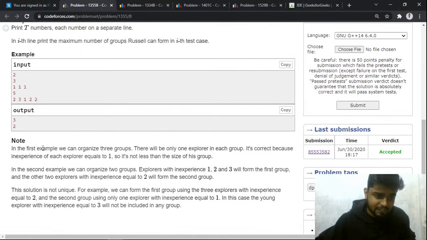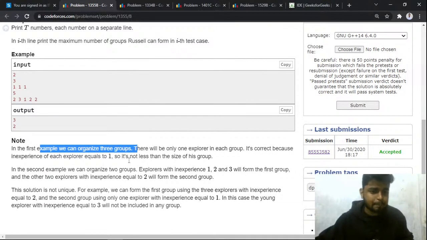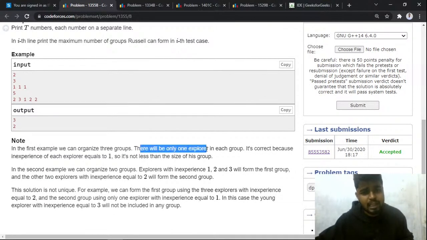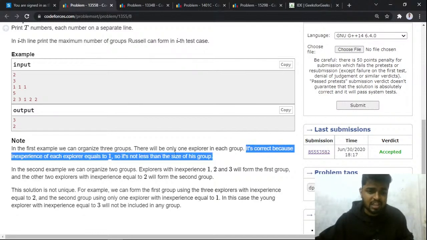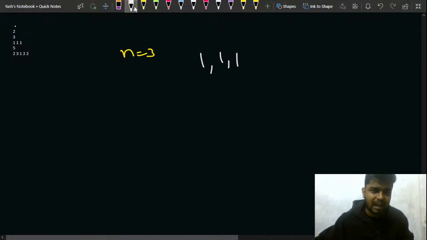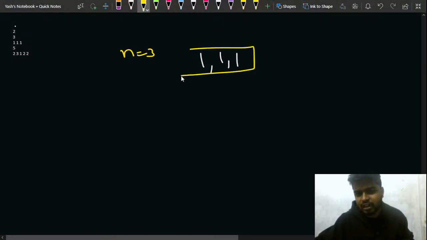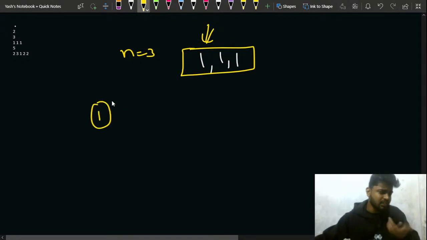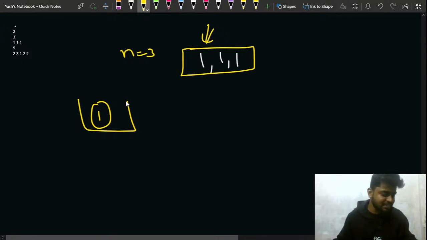It says that in the first example we can organize the groups so that there will be exactly one explorer in each group. It's correct because the inexperience of each explorer is equal to 1, so it's not less than the size of the group. Now you can see that I have 3 explorers, that is 1, 1 and 1. So let's say this explorer comes in. When this explorer comes in, you situate him in a particular group.